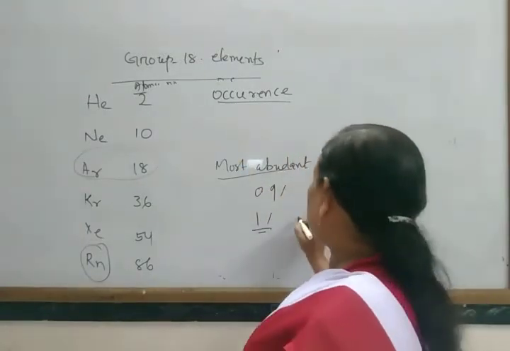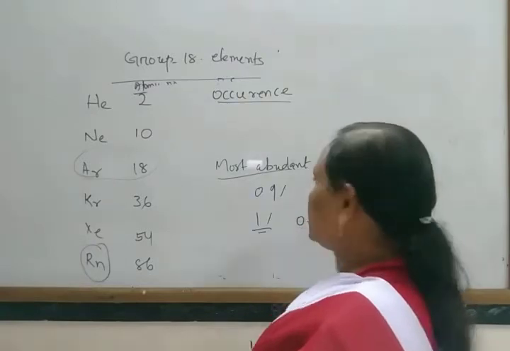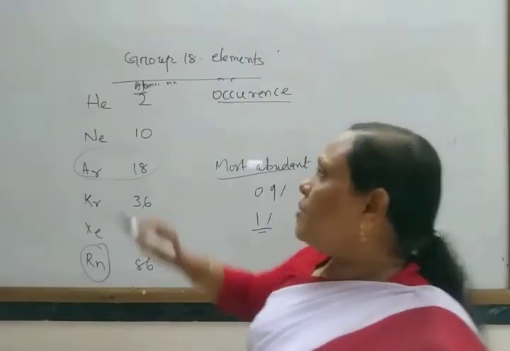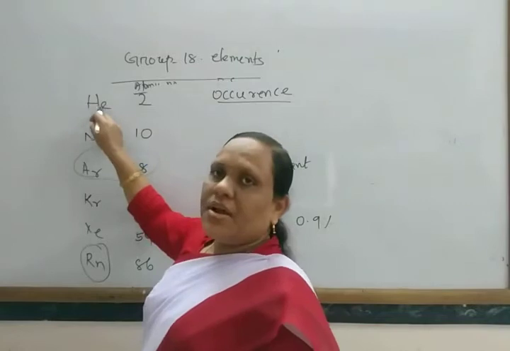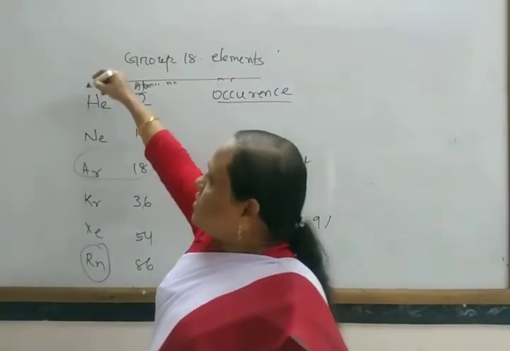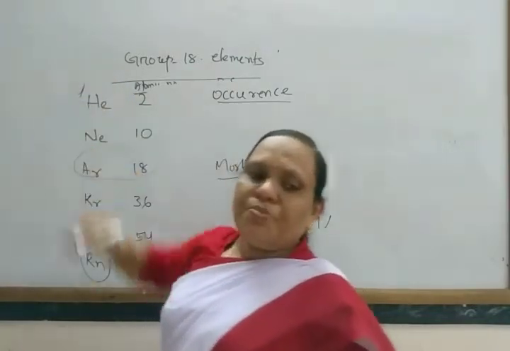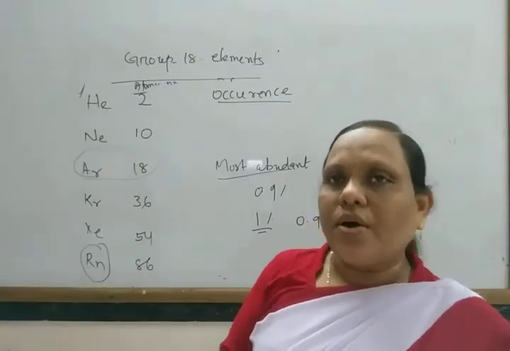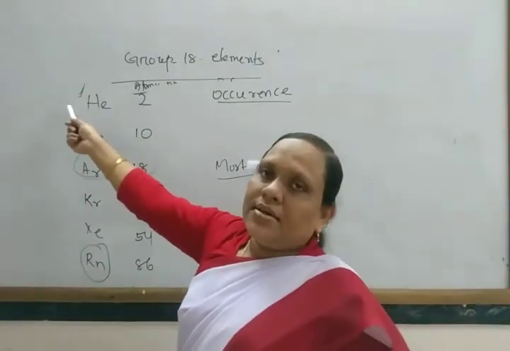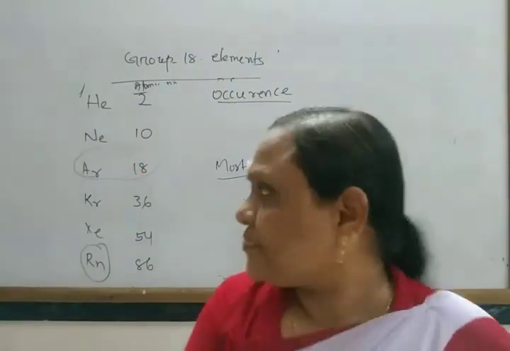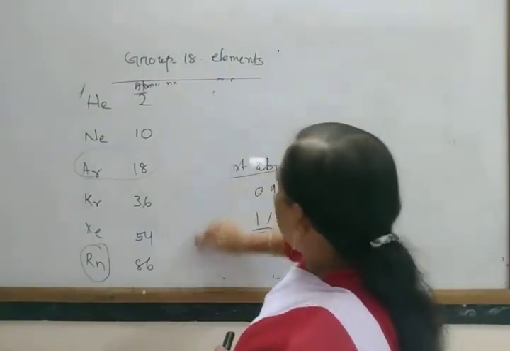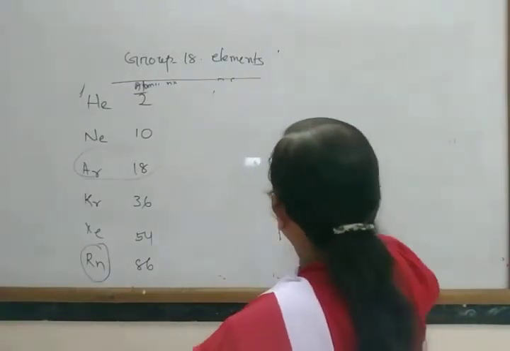Among the 1%, 0.9% is argon. But helium is found in the universe, in the sun. The maximum part of helium is found in the sun or in the universe.